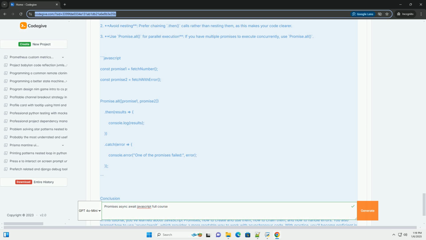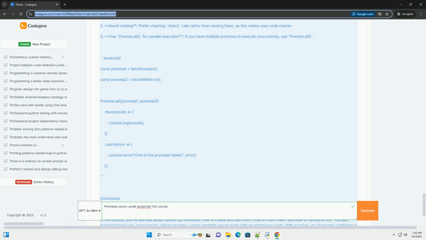2. Creating and using promises. You can create a promise using the Promise constructor. Here's a basic example. 3. Chaining promises. You can chain multiple then calls to handle a sequence of asynchronous operations.